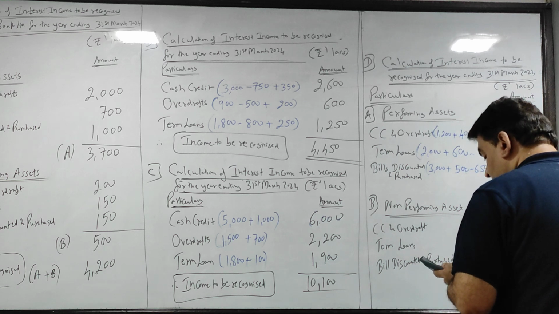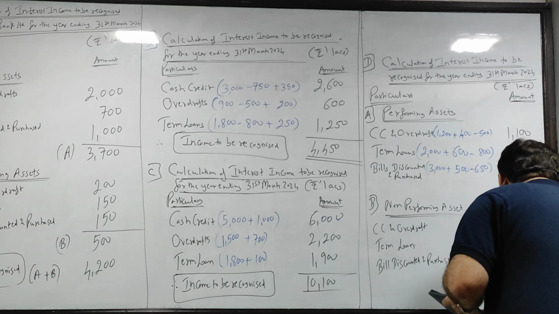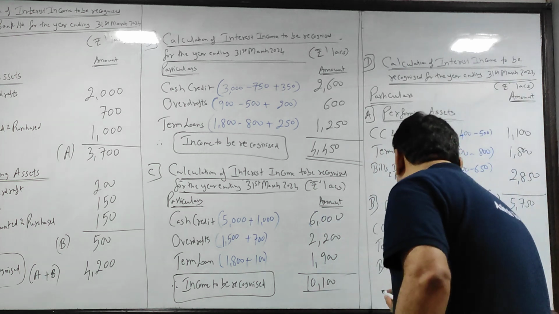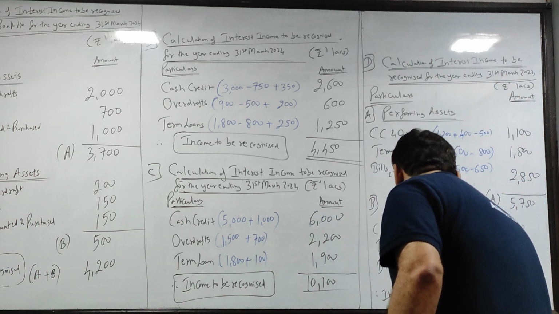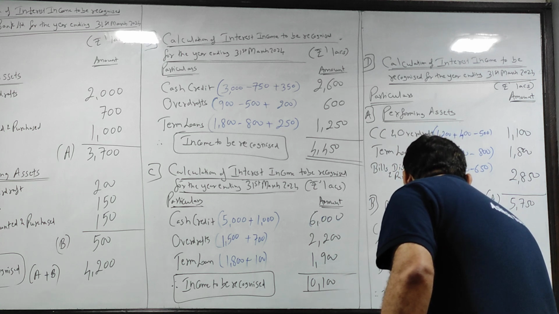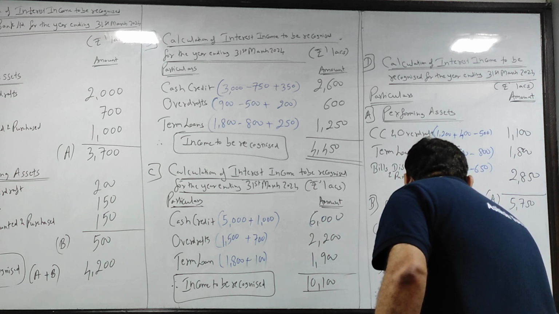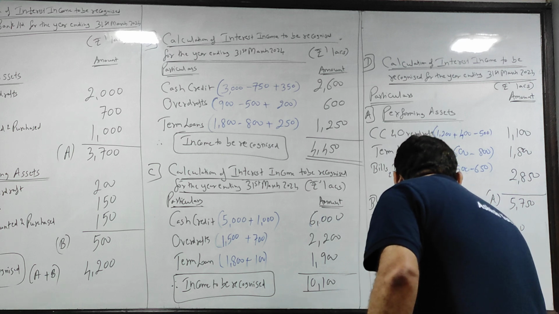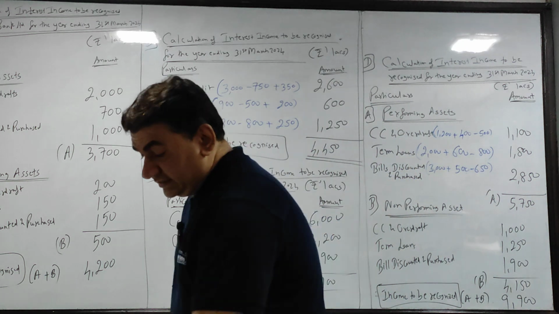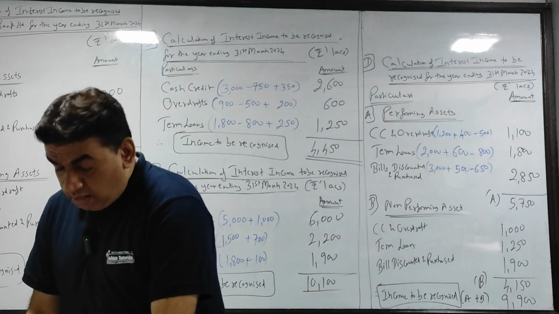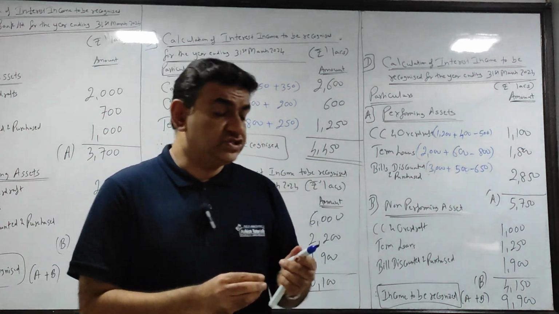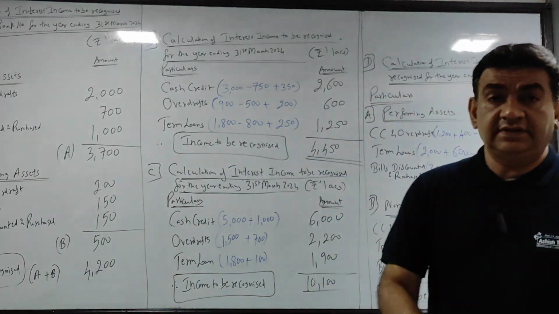A plus B gives you 9900. Therefore income to be recognized is 9900. Getting it guys? I'll repeat again.